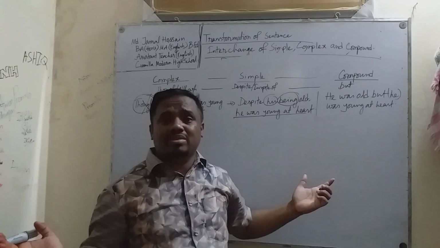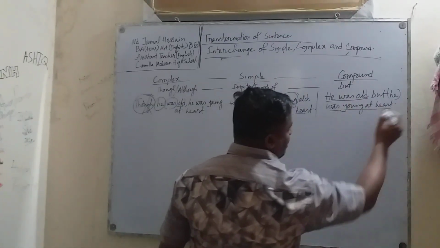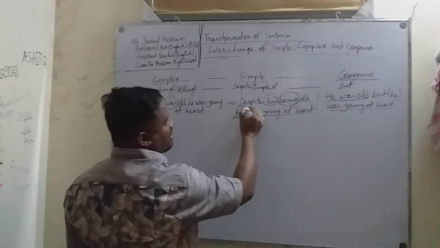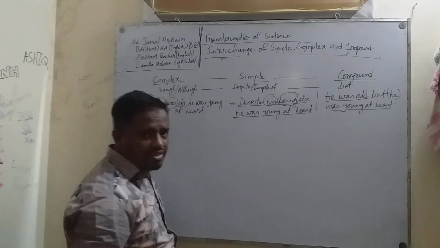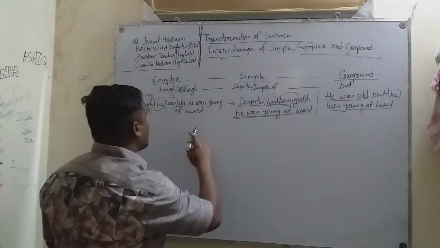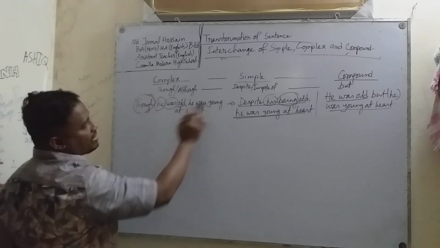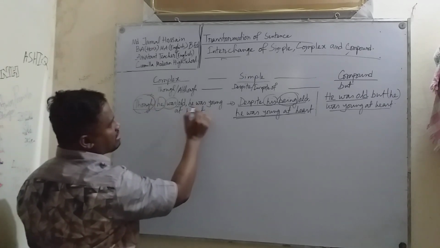Now look at the definition of the sentences. He was old, it's an independent clause. He was young at heart, independent clause. Despite his being old, it's a phrase. On the other hand, he was young at heart, it's a principal clause, simple sentence. Though he was old, he was young at heart. It's a subordinate clause and it's a principal clause.